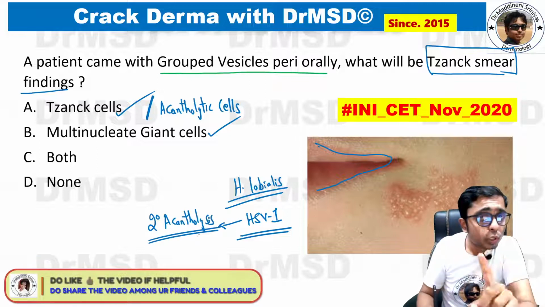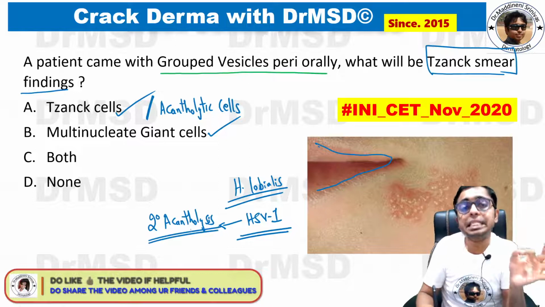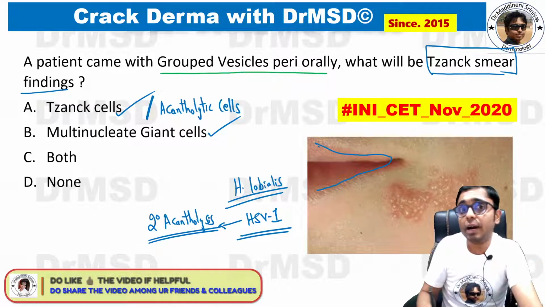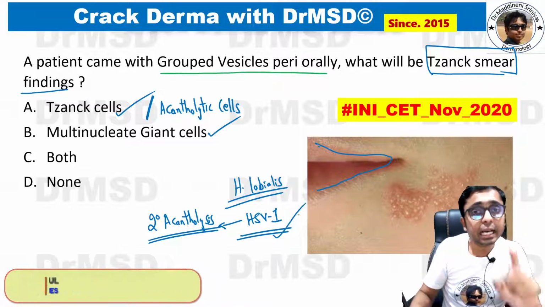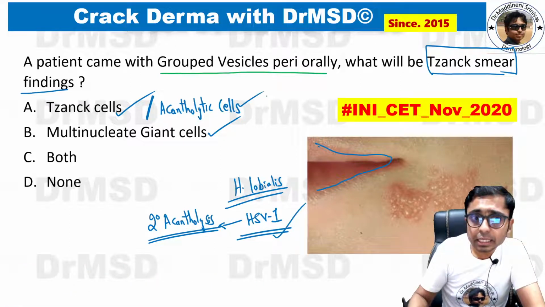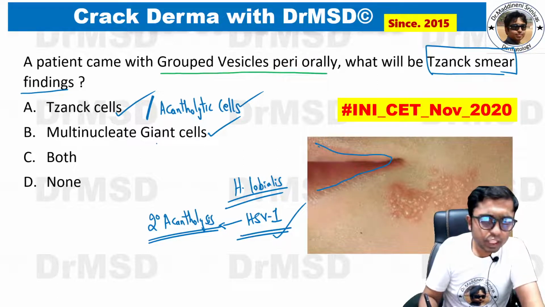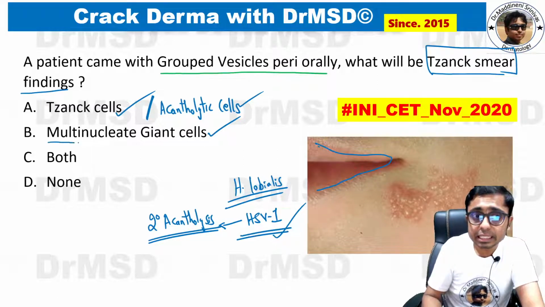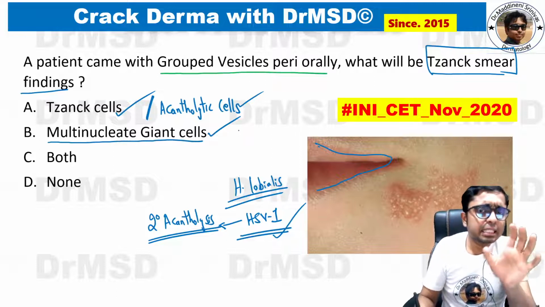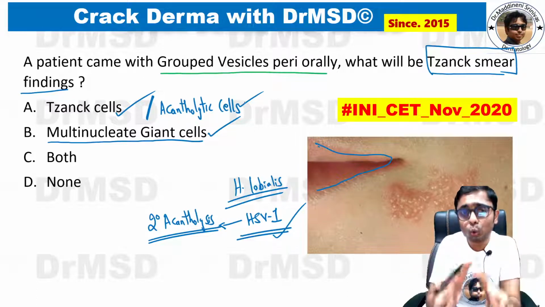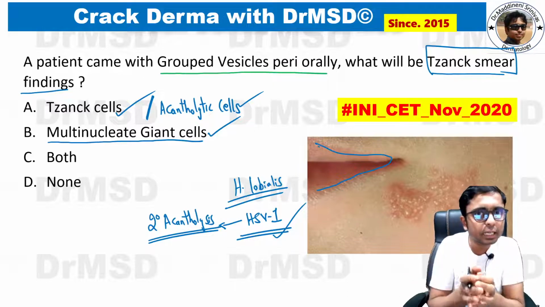I hope all of you know that primary acantholysis is characteristic of the pemphigus group of disorders, whereas in viral infections we can see secondary acantholysis. So acantholytic cells or Tzanck cells can be seen, and in this viral infection we can also see multinucleated giant cells. Basically, these are keratinocytes which group together.